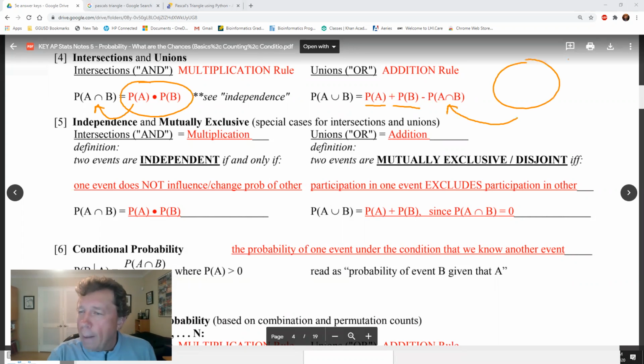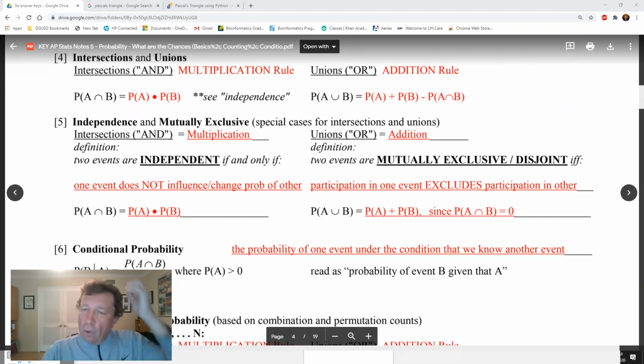And their overlap is that part of the Venn diagram. Now, where is that overlap? That overlap is either their product, if they're independent. It's 0 if they're mutually exclusive. And it's some other given number if it's neither mutually exclusive nor independent.